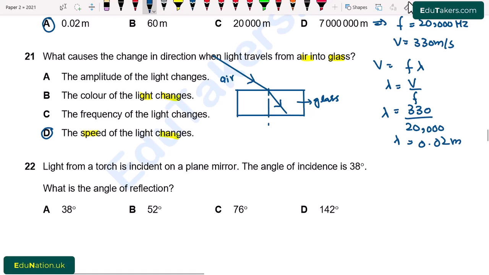Question number 22. Light from a torch is incident on a plane mirror. The angle of incidence is 38 degrees. What is the angle of reflection? So first of all, angle of incidence is equal to angle of reflection, which is the principle of reflection. So if the angle of incidence is 38 degree, the angle of reflection will be equal to 38 degree. So from here option A is correct.